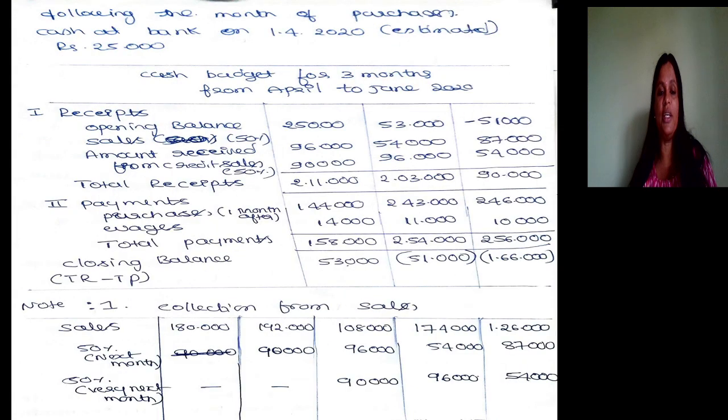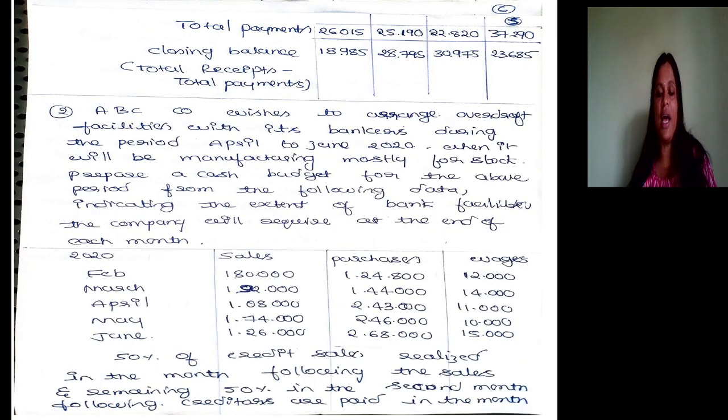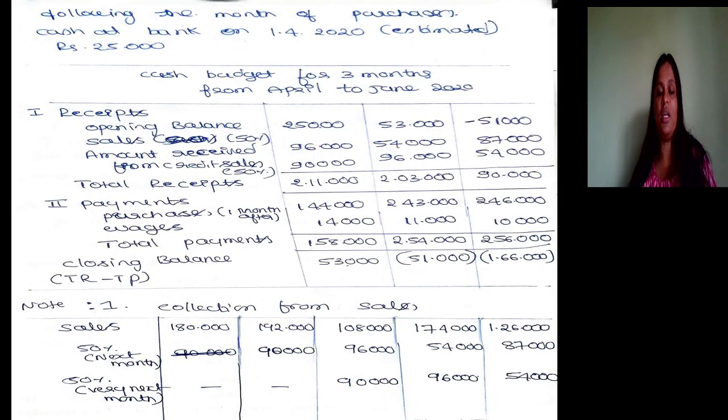I think so. Yes. Wages are given as 12, 14, 11, 10, 15. So the payment was 14, 11, 10: 14 of the previous month, 11 of the previous month, 10 of the previous month. Because creditors are paid 1 month after, that was applied even to wages. In this problem, they are not saying anything about wages, but the sentence that creditors are paid 1 month after is applied not just to purchases but even to wages. Now the total payment of the first month is 158.